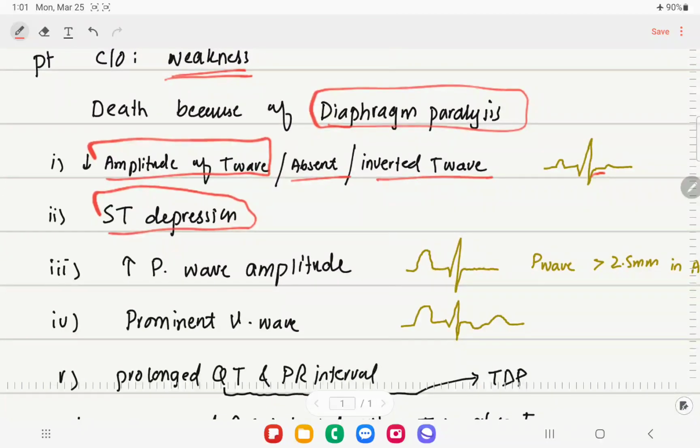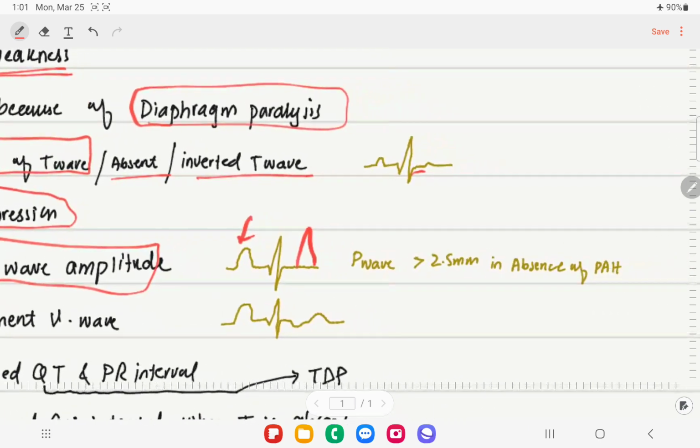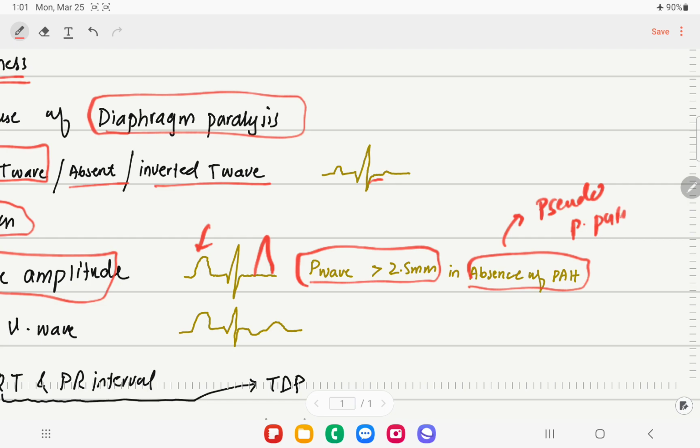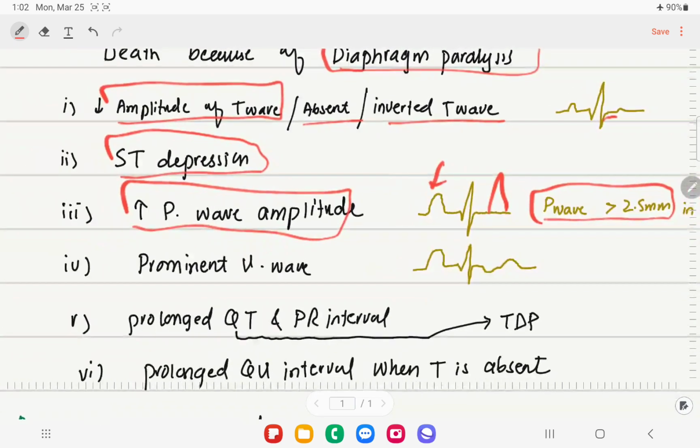And the next finding is increased amplitude of the P wave. In hyperkalemia, there was increased amplitude of the T wave, but in hypokalemia, we are going to find increased amplitude of the P wave. This is called pseudo P pulmonale. If the P wave height is more than 2.5 millimeters in the absence of pulmonary artery hypertension, we call it pseudo P pulmonale. And the next finding is a prominent U wave.